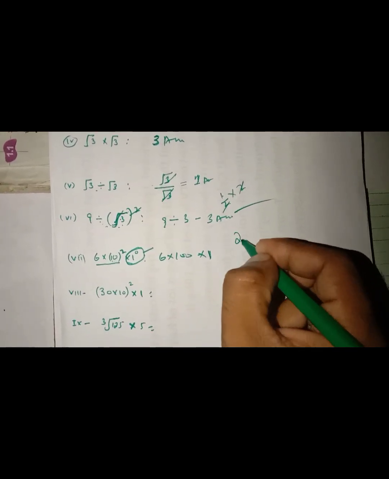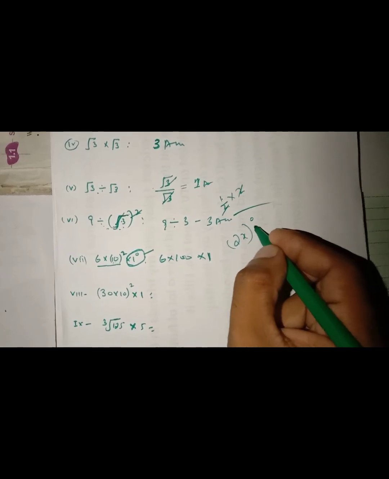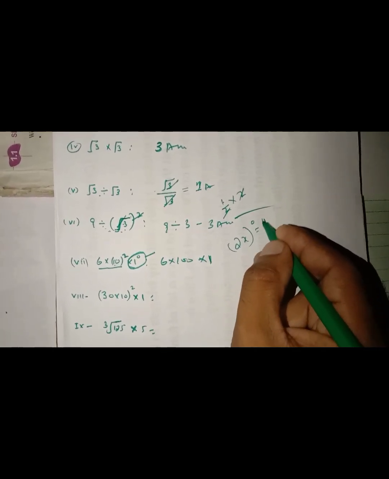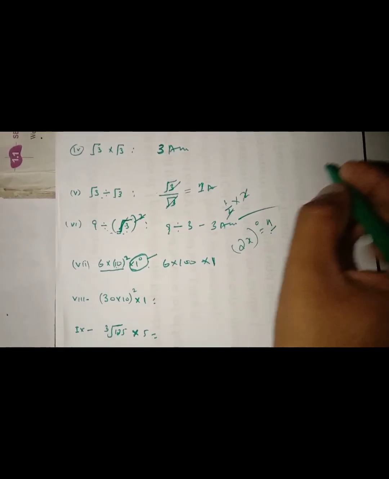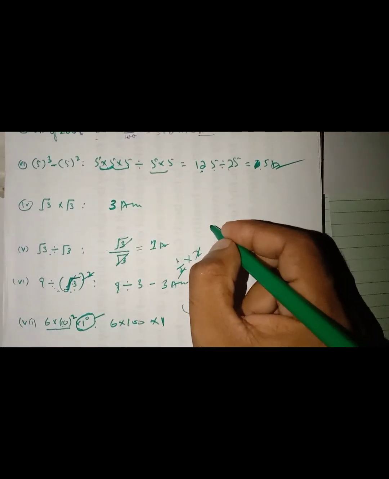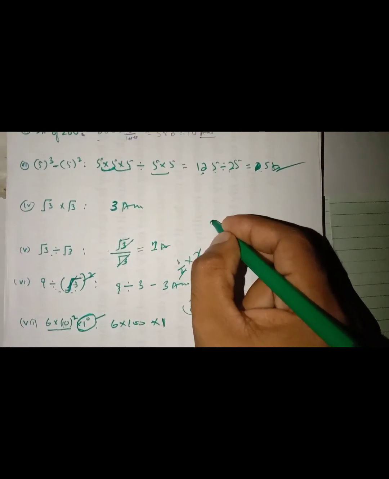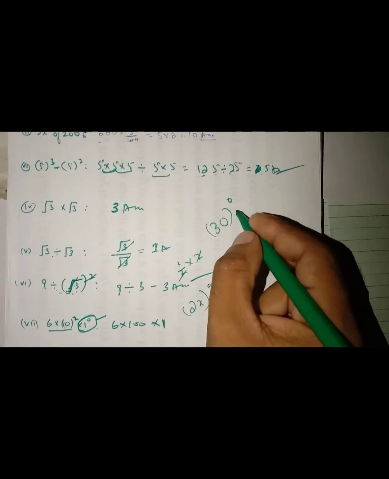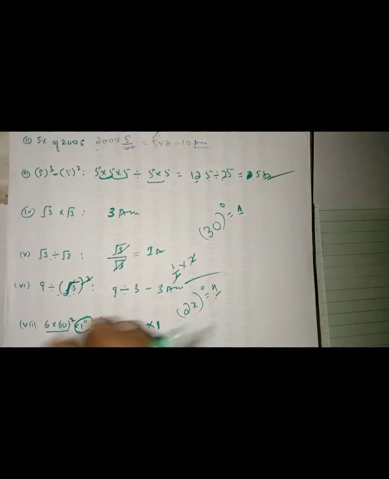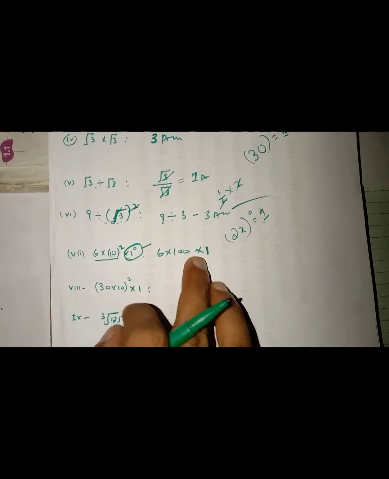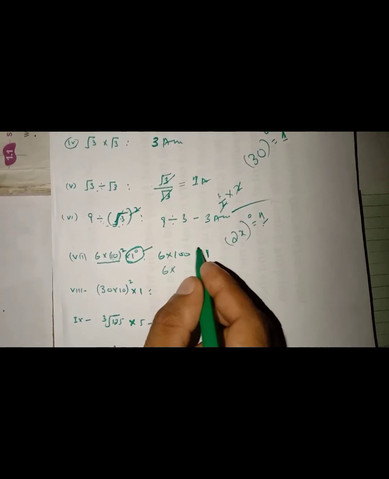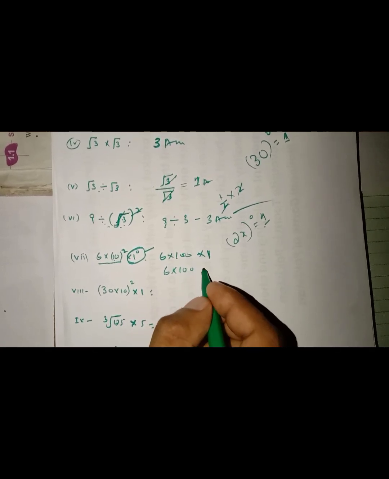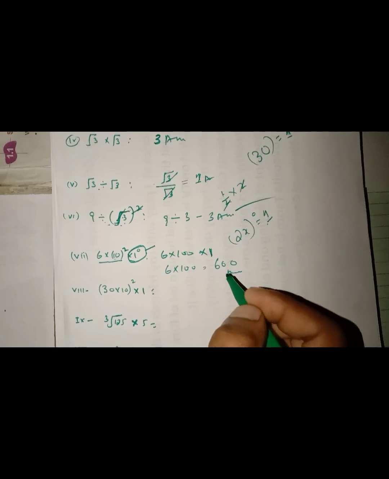Suppose 2x whole power 0 is equal to 1, and I write another, 30 power 0, this is equal to 1. So 1 power 0 will be 1. So our answer will be 6 multiply 100 multiply 1, which is 600. It is our perfect answer.